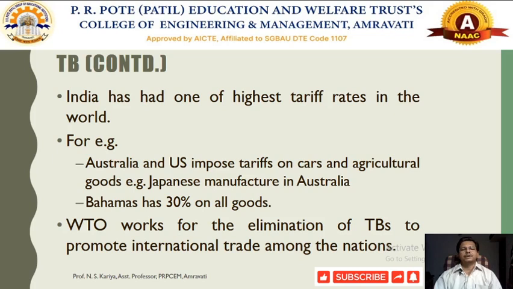These tariff barriers need to be removed or decreased. Particularly after the Uruguay Round, these tariff barriers have been reduced. Nowadays, most countries are charging nearly 5% tariffs across many nations. So WTO specifically works for the elimination of tariff barriers, and they have also started to promote international trade across many nations.